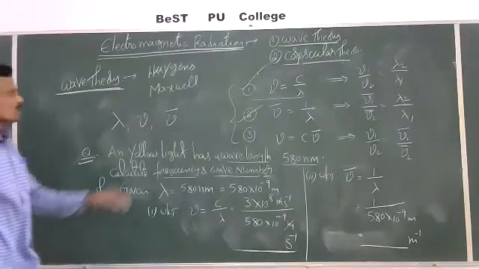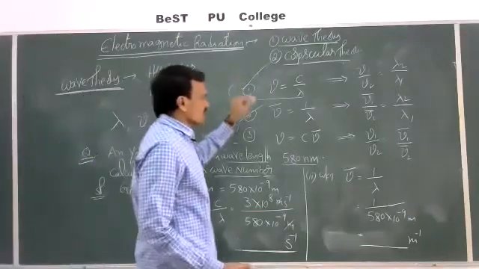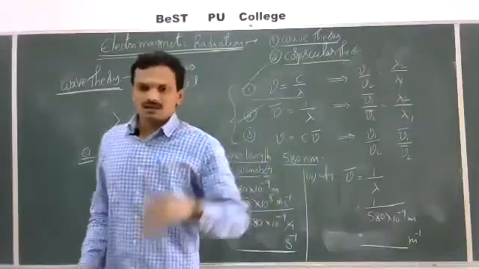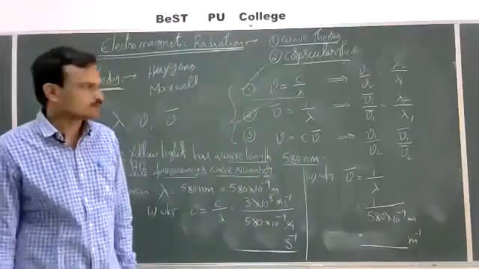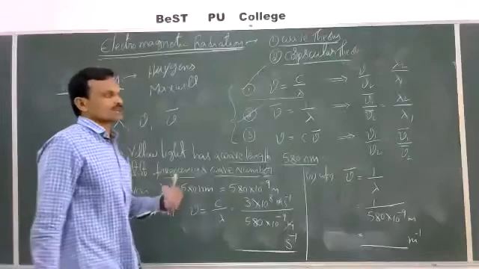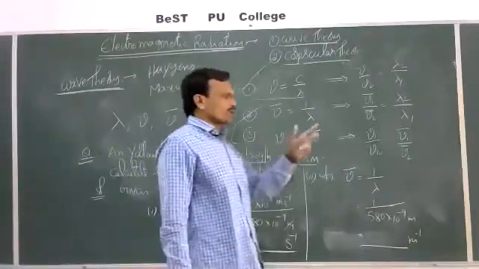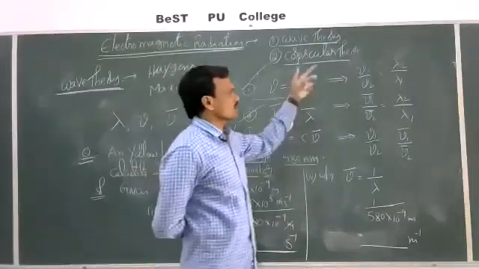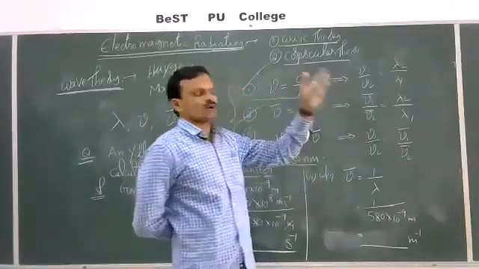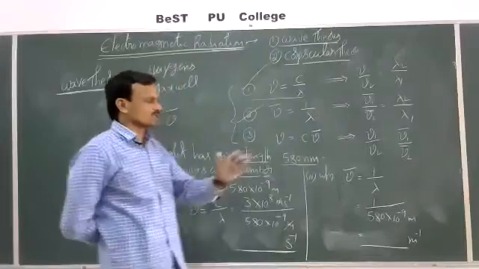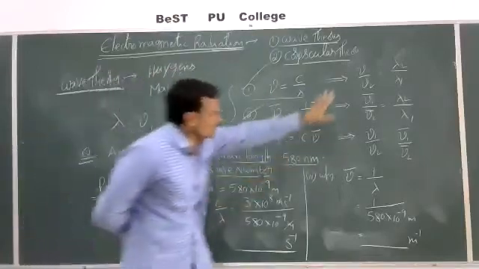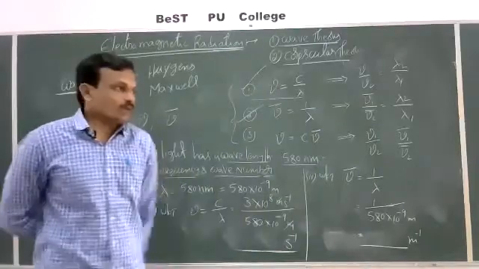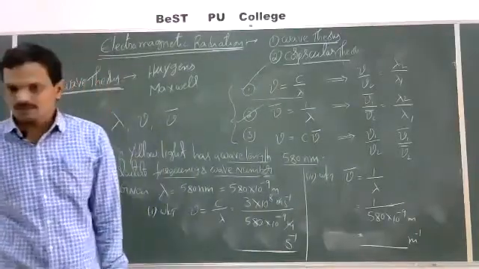So like this, when any one term among wavelength, frequency or wave number is given, we can calculate the remaining two. Or sometimes they will ask a relation by giving two different electromagnetic radiations. They will give the ratio of wavelengths, and they will ask what is the ratio of frequency or the ratio of wave number. Then we can apply these relations. So this is regarding the wave nature of electromagnetic radiation.